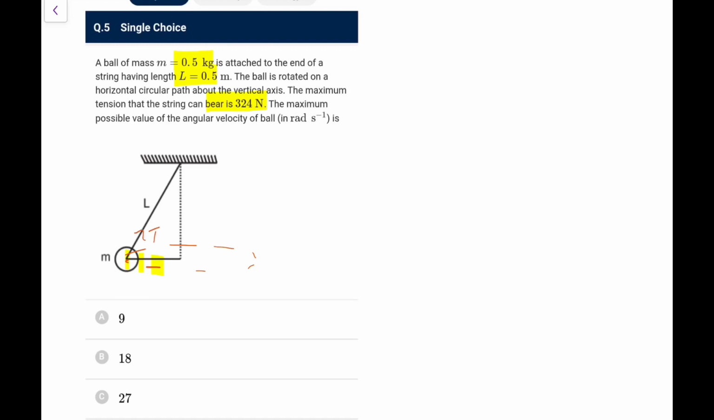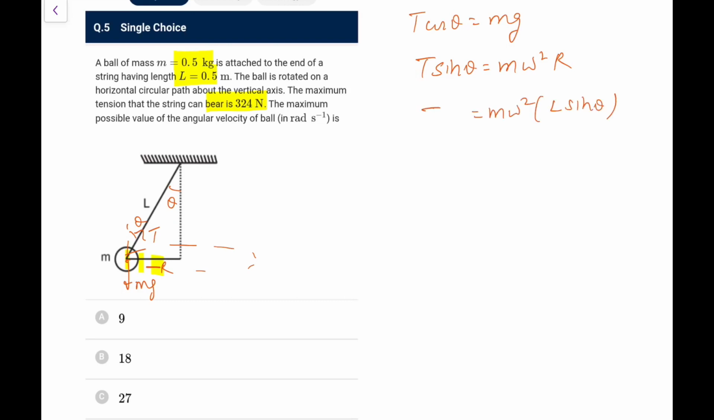If I draw this as T, and I take the angle to be theta, then from the FBD, the vertical balance is T cos theta equals mg, and T sin theta equals m omega square r, where r is equal to L sin theta. So you do not need any other thing. This sine and sine cancel.